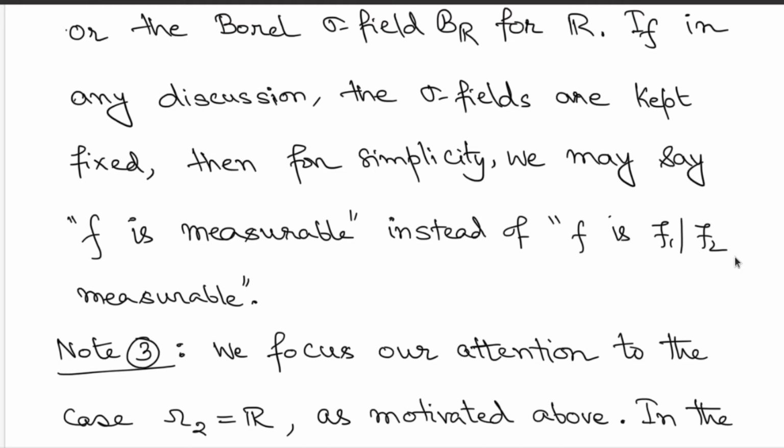For example, on either the domain side or the range side, if the set of real numbers appears and you are going to use the Borel sigma field, then you can ignore that and not mention it. Just say that f is measurable. It will be understood from the context that you are using the Borel sigma field. This is for simplicity of notation.